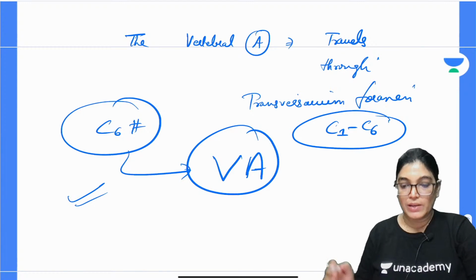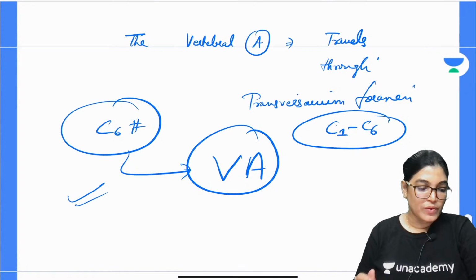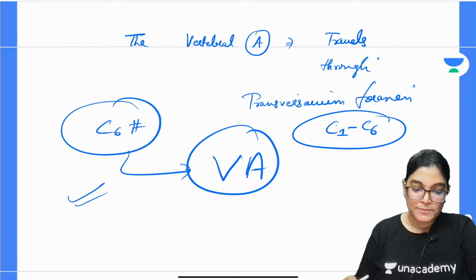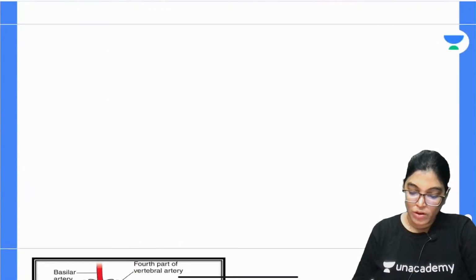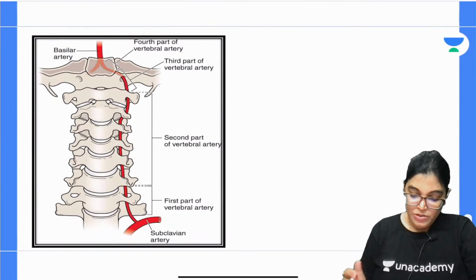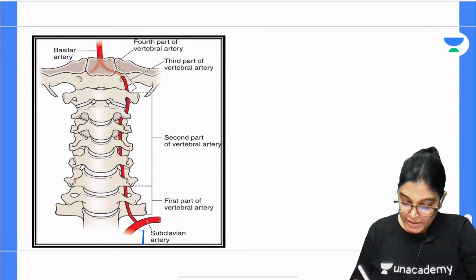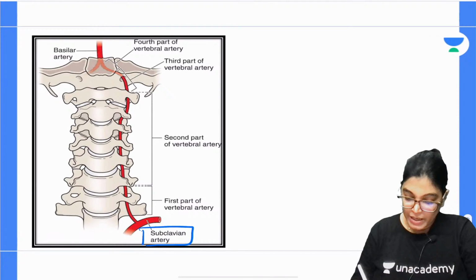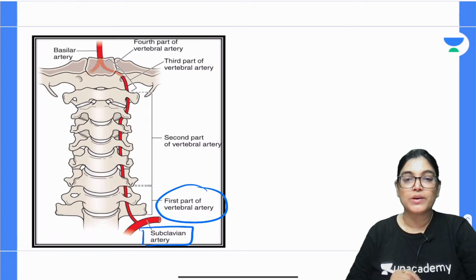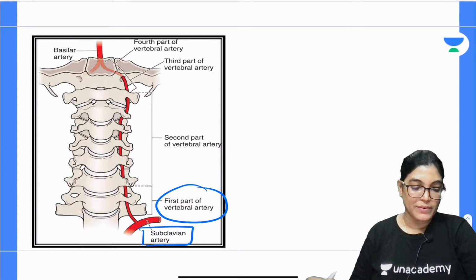So, vertebral artery will be ruptured. Yes, all of you were perfectly right, my dear aspirants. Now, I would also like to show you a diagram for this. Everyone, can you see here? This is the subclavian artery, and from the first part of the subclavian artery, the vertebral artery arises.